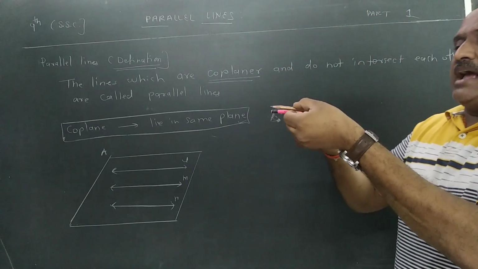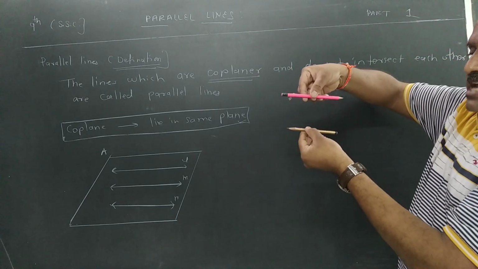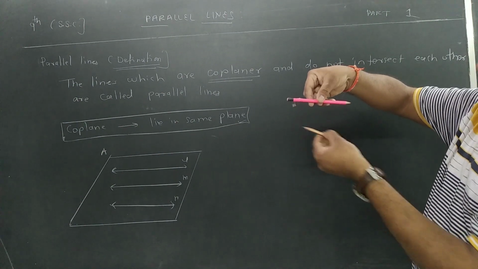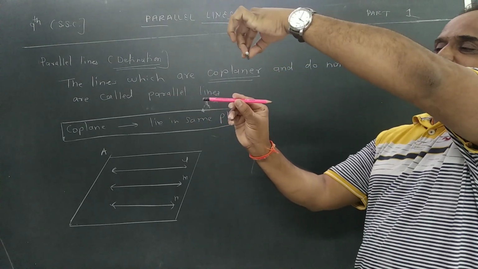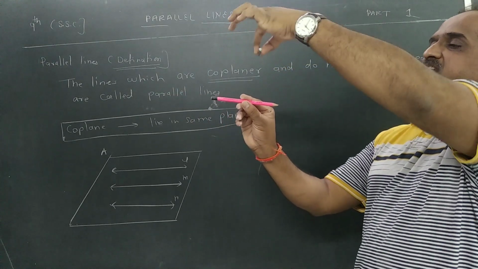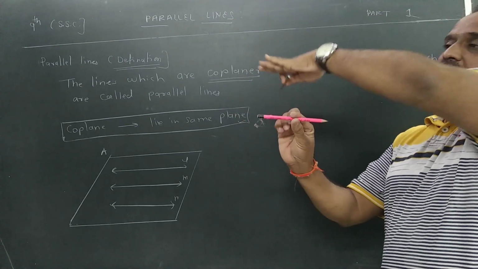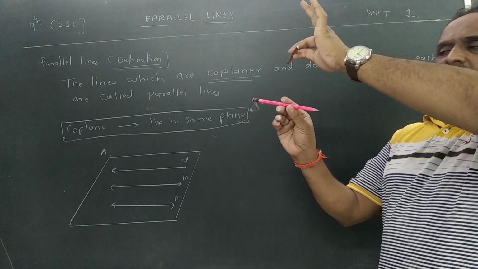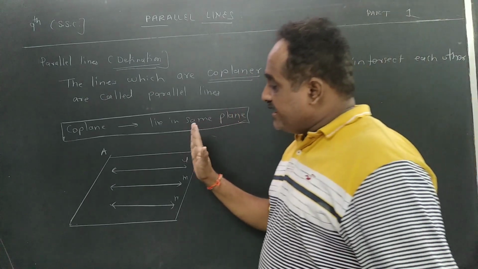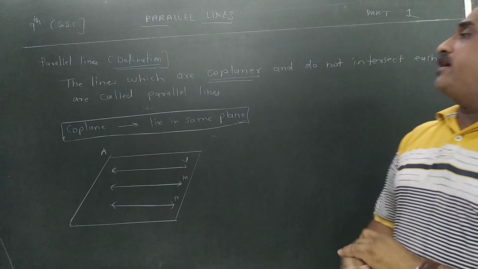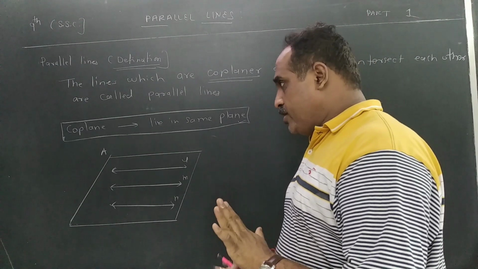Is it right? If these 2 lines are lying like this, they are also lying in the same plane. They are not going to intersect. But if the lines are like this, one line in this plane, one in a horizontal plane, they are not going to intersect, but these lines will not be called parallel lines, because one is lying in this plane, the other will lie in a horizontal plane. That's why they use the word coplanar. Coplanar means they are lying in the same plane and do not intersect each other. So these lines are called as what? Parallel lines. Have you understood this?